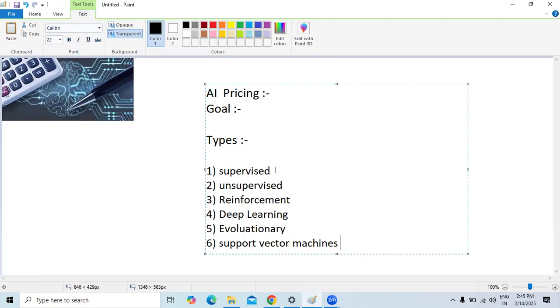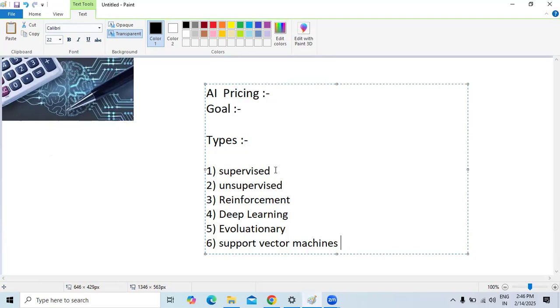The third one is reinforcement learning. This is based on trial and error interaction. Reinforcement learning means learning from trial and error interactions within the environment so that we can maximize the rewards. Next, one of the important and popular algorithms is deep learning, which can perform more complex tasks than other machine learning algorithms.